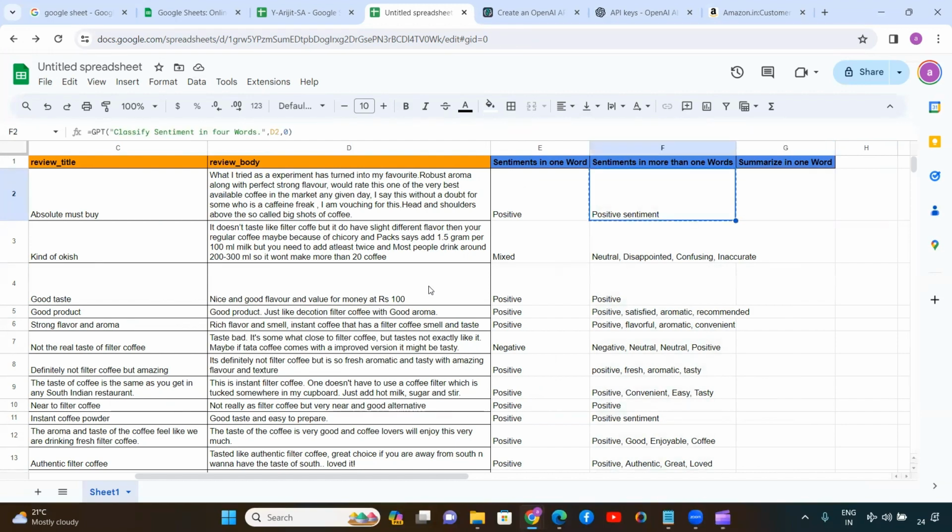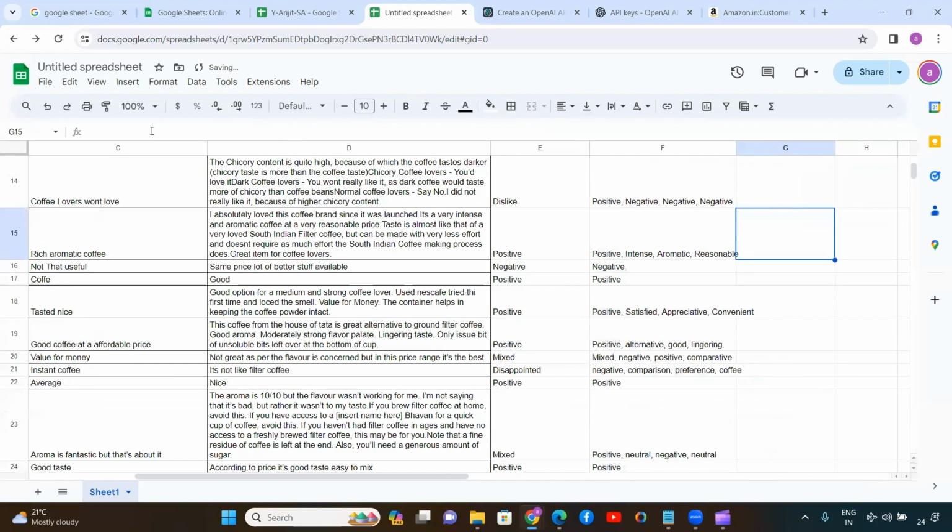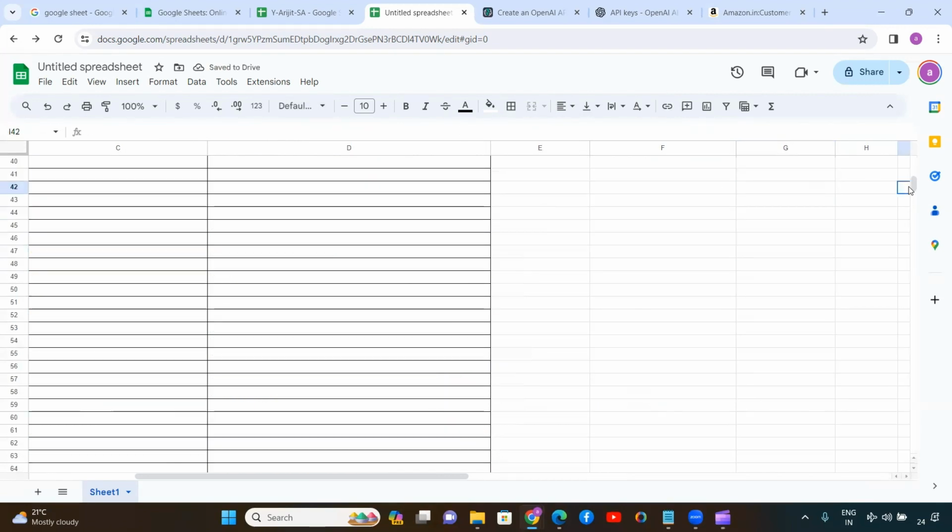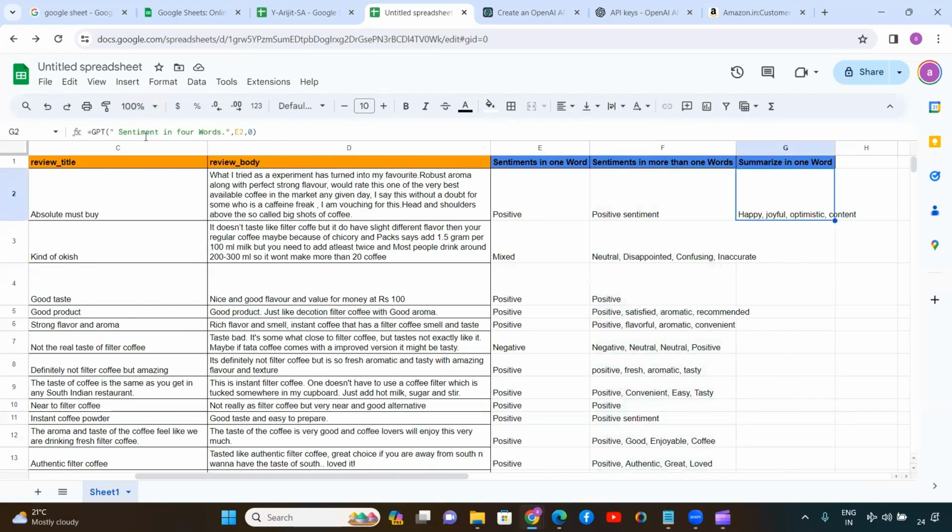Okay. So here we are also going to use a similar type of formula, where instead of classify sentiment, we are going to mention here sentiment in one word.